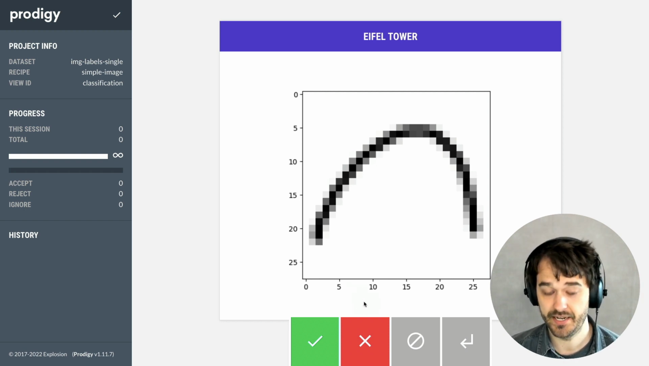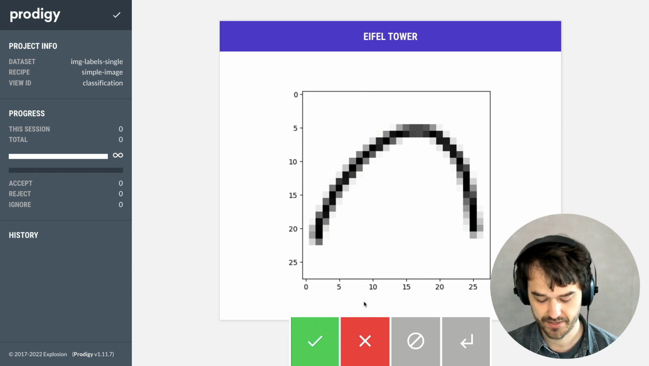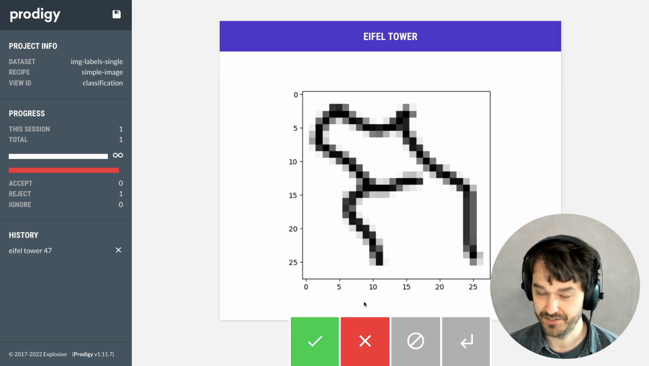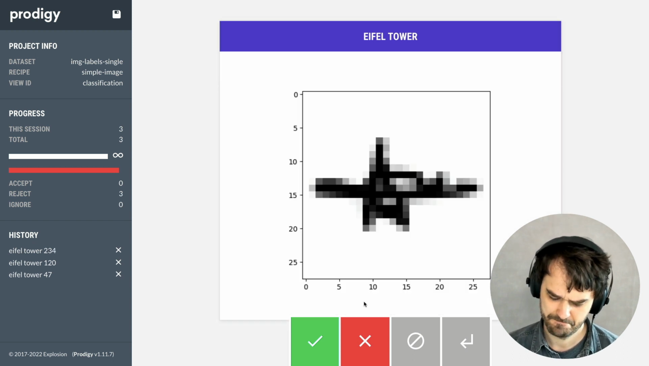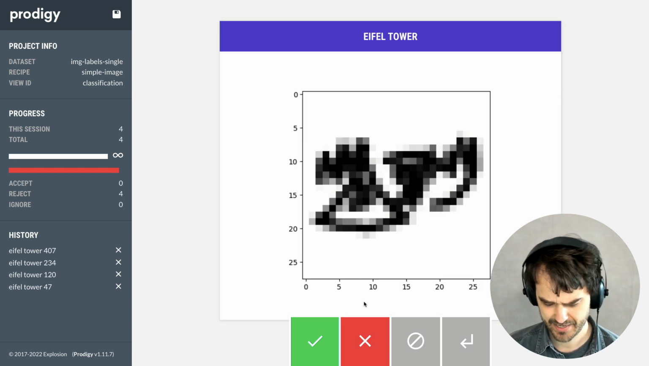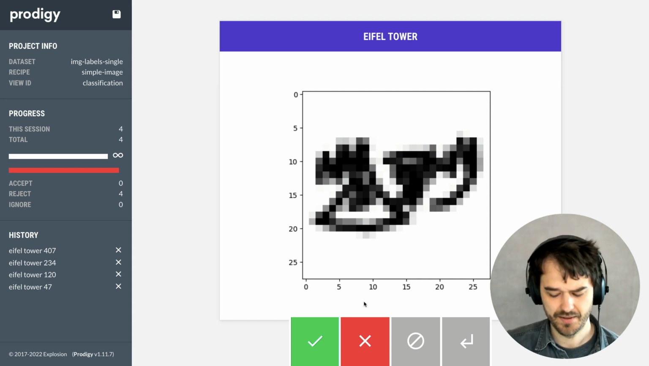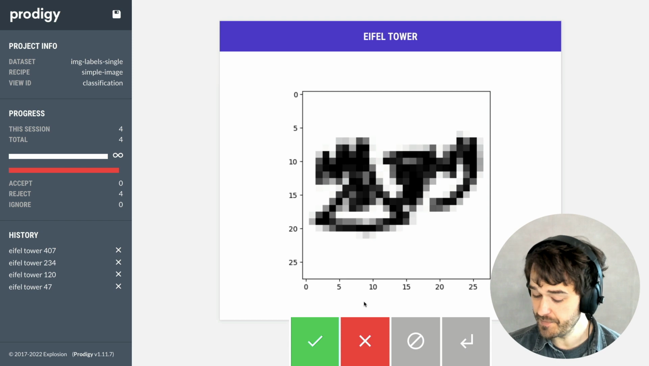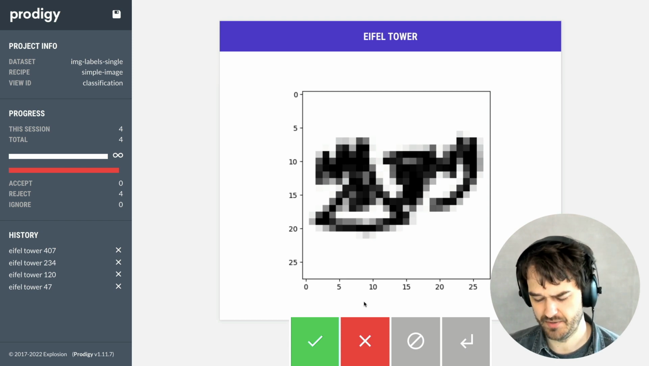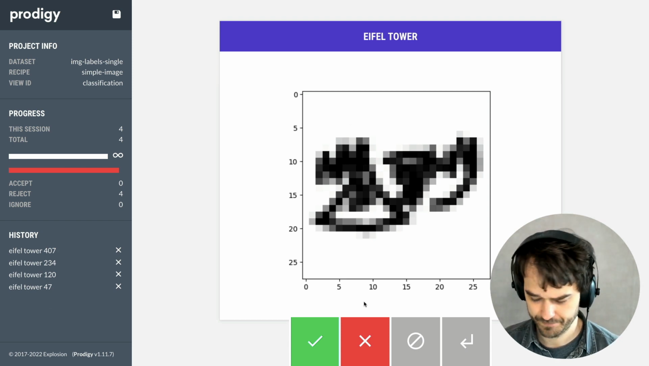So I should be able to say here, look, this is not the Eiffel Tower. This is also not the Eiffel Tower. Neither is this. Neither is this. And I'm able to just start labeling from here. So what I'm going to do now is I'm going to label for a bit, and then I'm going to reflect on maybe some of the lessons that I've learned.